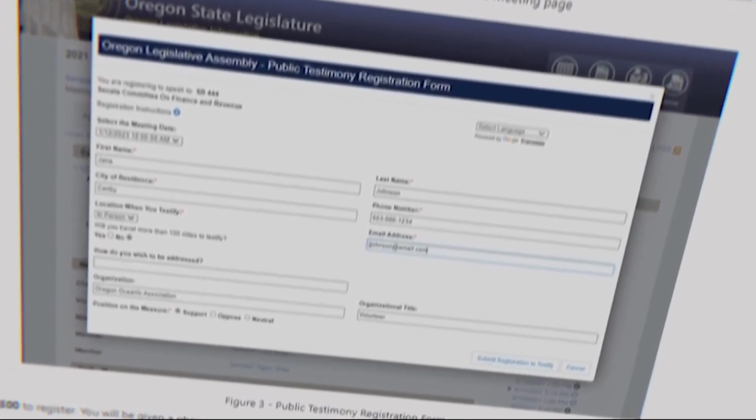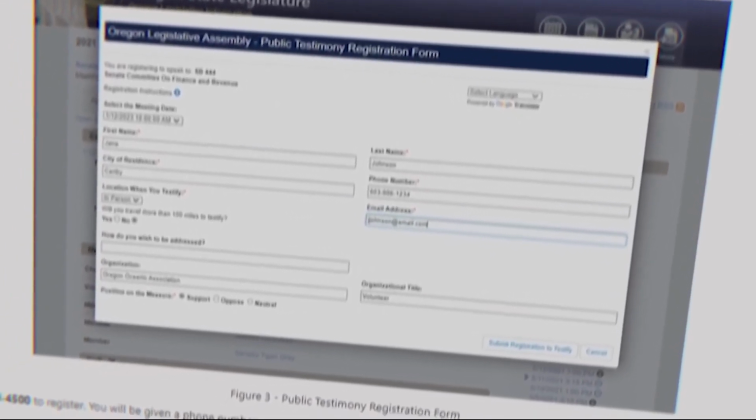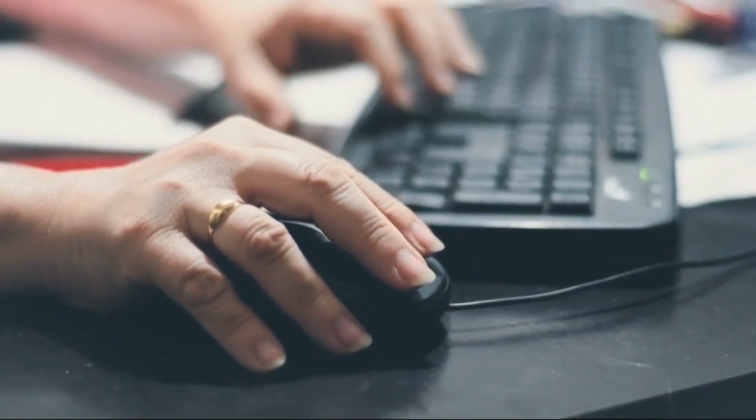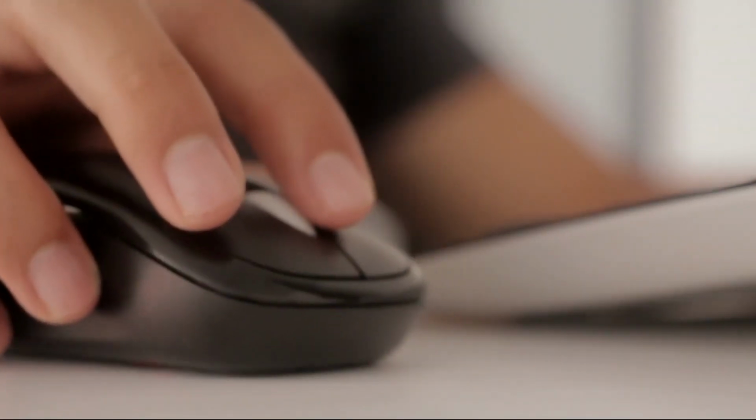But let's say you found a bill where there is public testimony scheduled. You'd get a screen like this, one where you'll fill out your information and then hit Submit Registration to Testify. After you do that, look out for an email from the OLIS system. If you register to testify remotely, the email will have a link and instructions on how to do so via Microsoft Teams or over the phone.